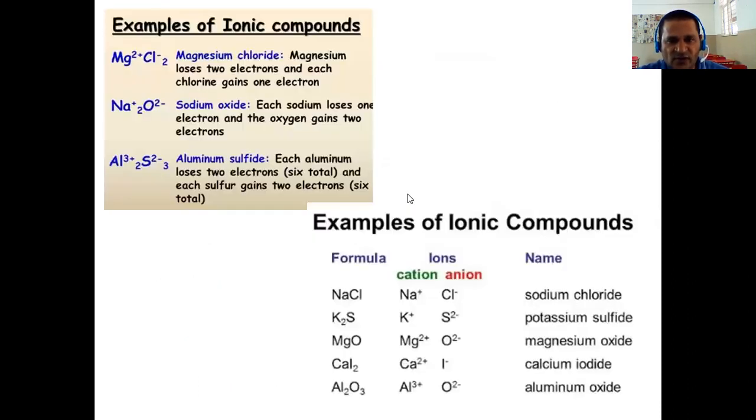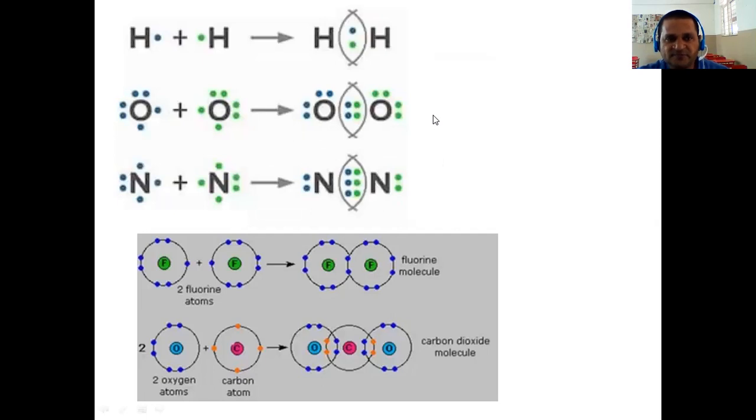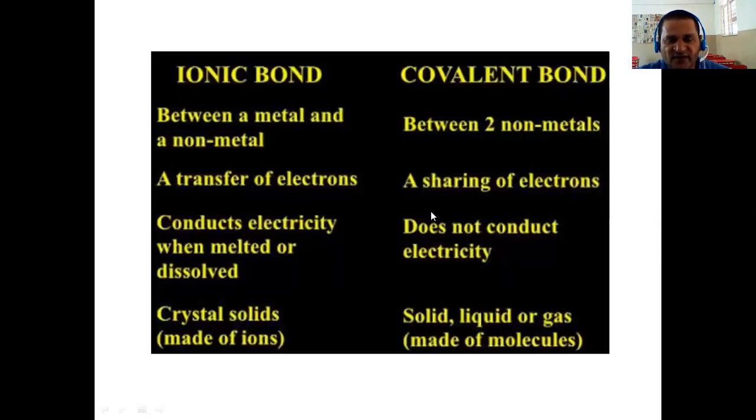Sodium chloride is a compound. This we call a molecule, because two atoms of the same kind combine to form a molecule. So here hydrogen and hydrogen combine to form a hydrogen molecule. Here nitrogen and nitrogen combine to form a molecule, like this, fluorine molecule, carbon dioxide. These are examples of the formation of a molecule. So what is the difference between a covalent bond and an ionic bond? An ionic bond is formed between a metal and a non-metal. It is formed because of the transfer of electrons.